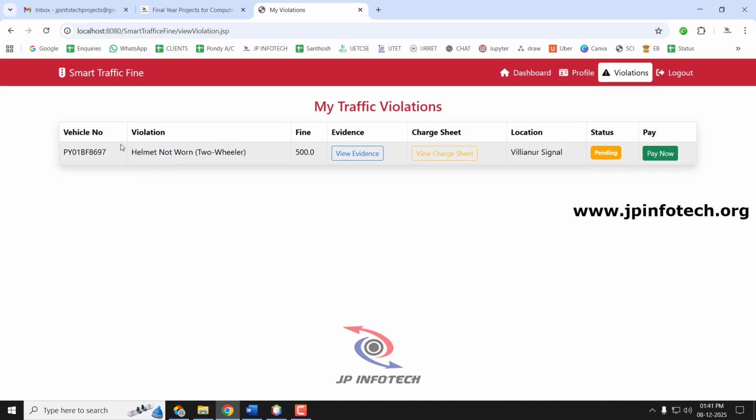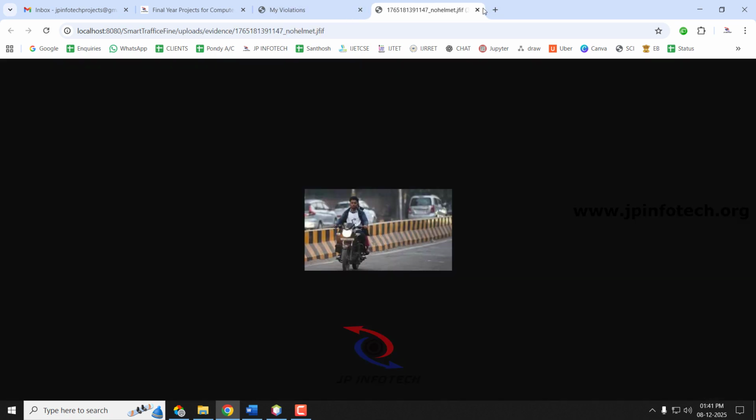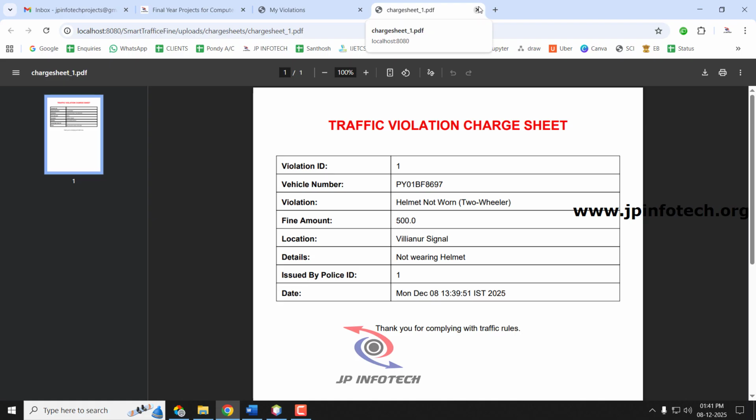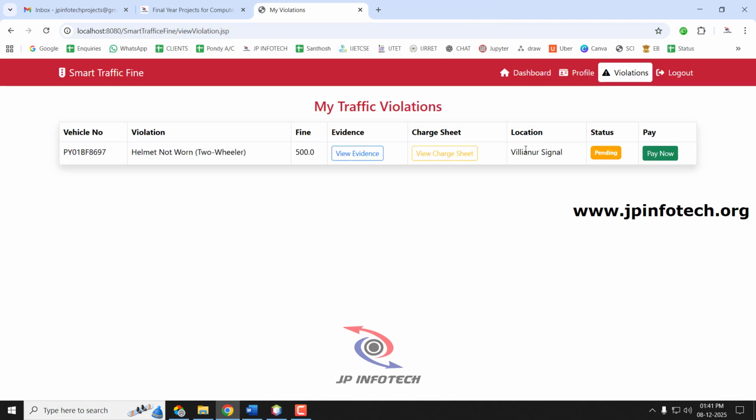Now the user is able to see the vehicle number, the violation, the fine, the evidence that is uploaded by the police officer, and you can see the chart sheet that is automatically created by the system, and here you can see the location details and the status, everything. Here the user can make the payment using the pay option. So just let me click the pay now option.